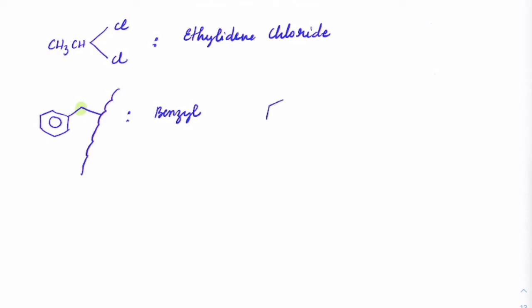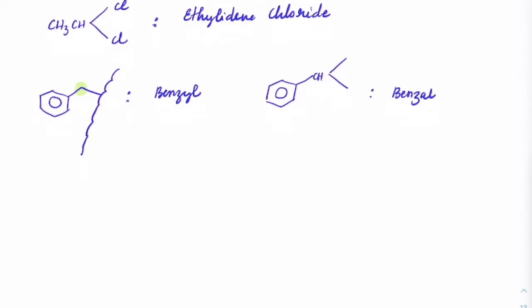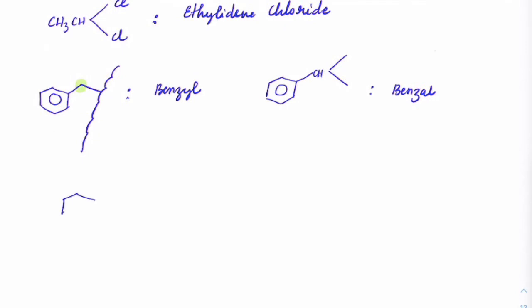Suppose if there are two connections present here from this CH, like this, then we will call it as benzal. And if there are three connections this way, then we call it as benzo.